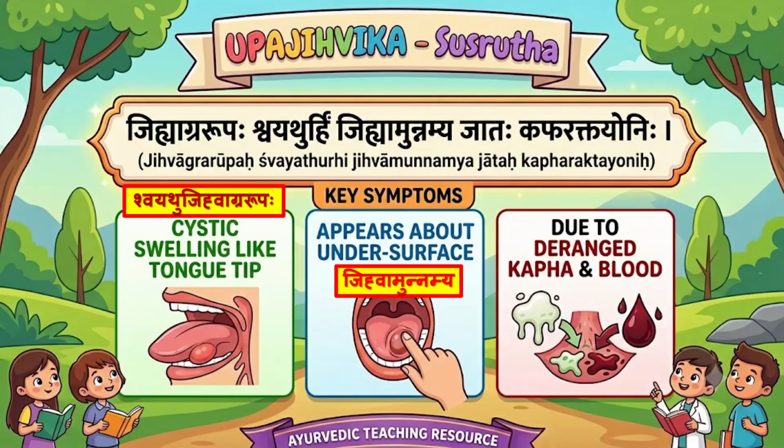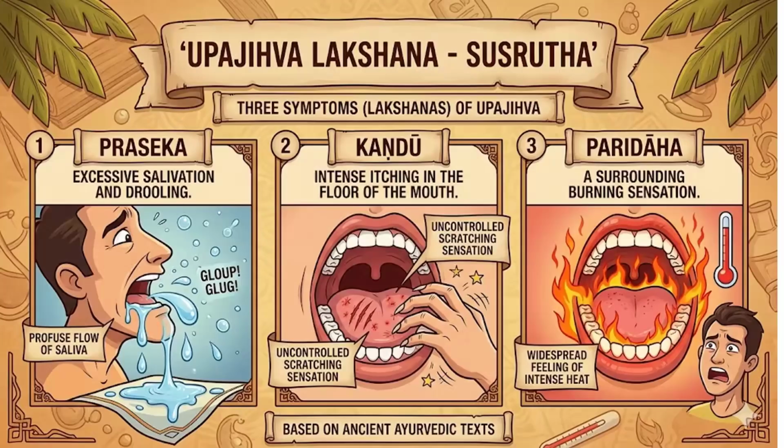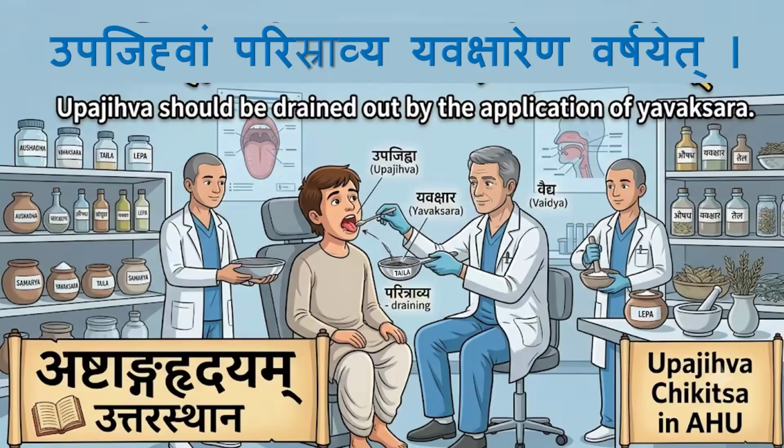It appears like it has lifted the jihva. And what are the lakshana? Praseka, excessive drooling, salivation, kandu, intense itching, paridaha, a serious burning sensation. And treatment, Ubajihva parisravya yavaksharena varshir. Ubajihva should be drained out by the application of the yavakshara.